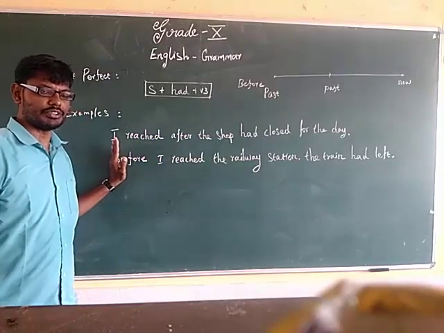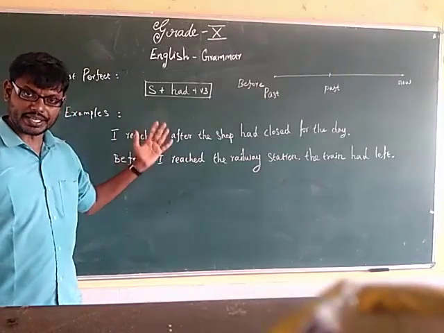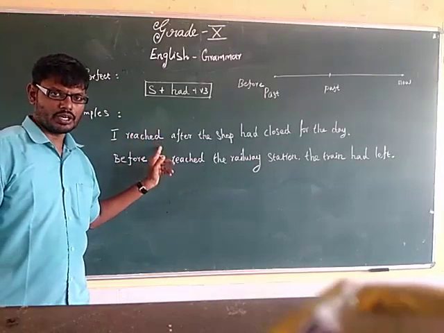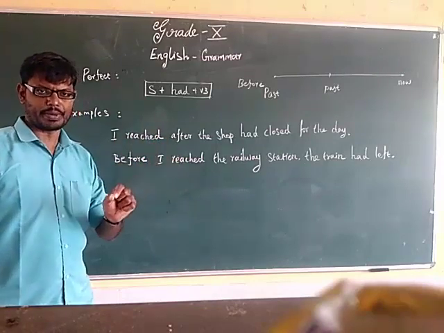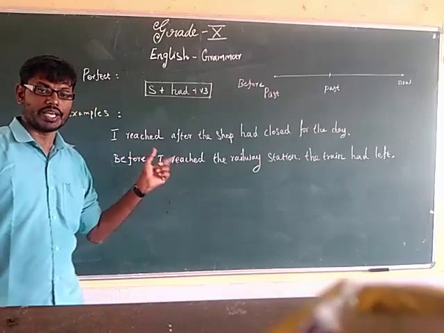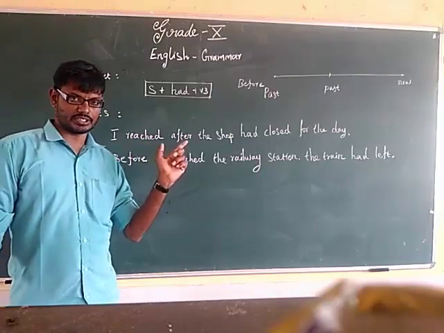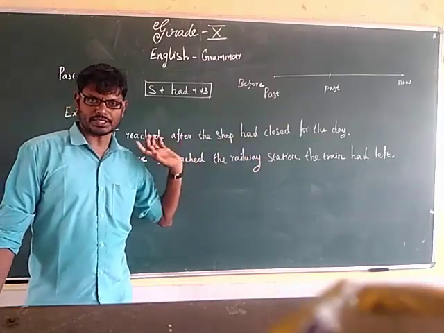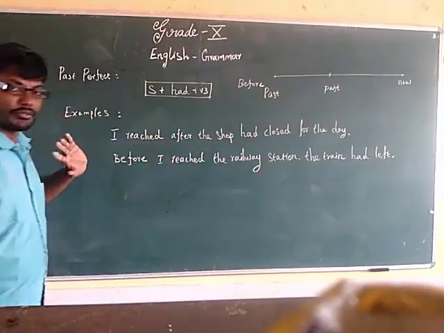The incident which completed earlier is to be mentioned in past perfect, and the later action, the incident which took place later, is to be mentioned in simple past tense. Let me give you an example.